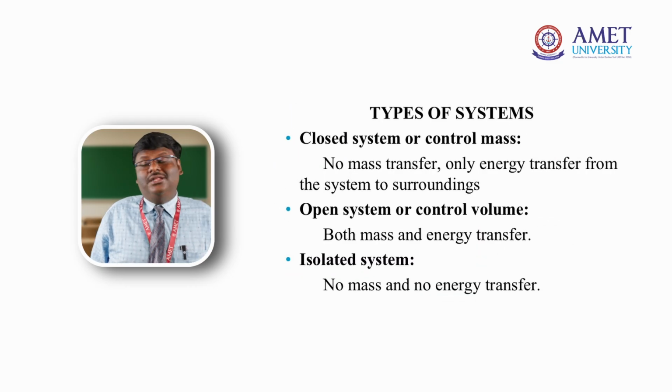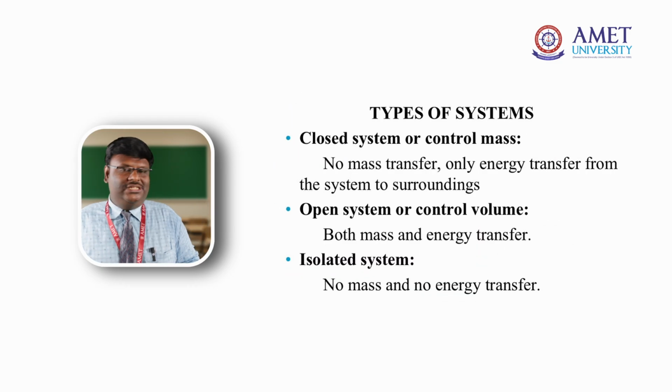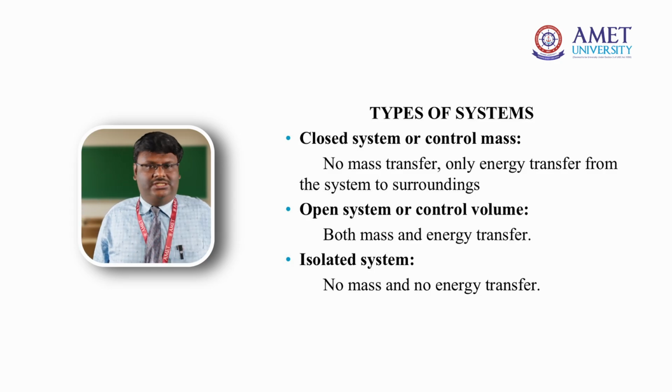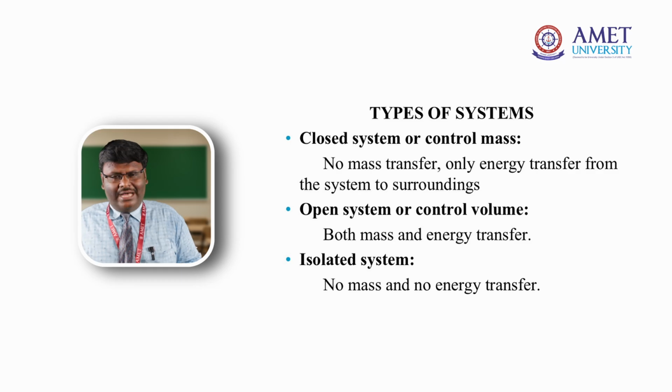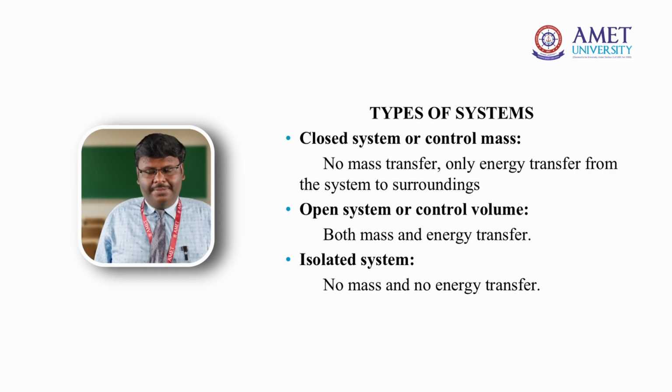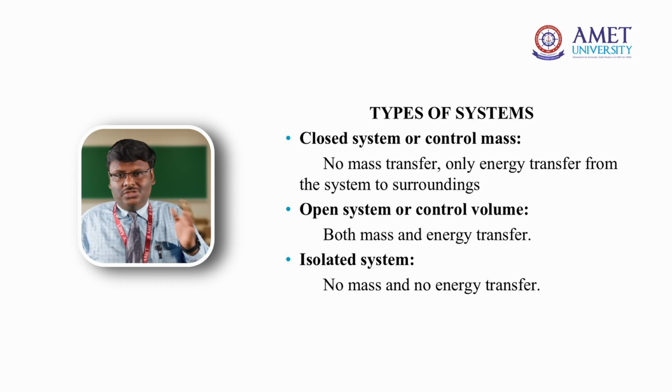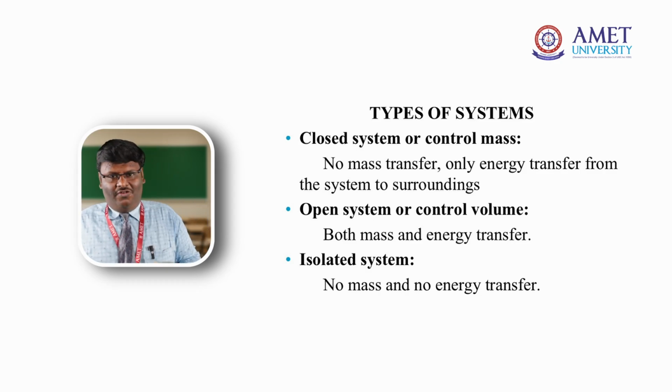Coming to the next part, the types of thermodynamic system. The first type is the closed system. In a closed system, only energy transfer takes place, no mass transfer. In an open system, both mass transfer and energy transfer take place. A turbine is a typical example of an open system, and a boiler, where water enters and leaves as steam, is also a typical example of an open system.